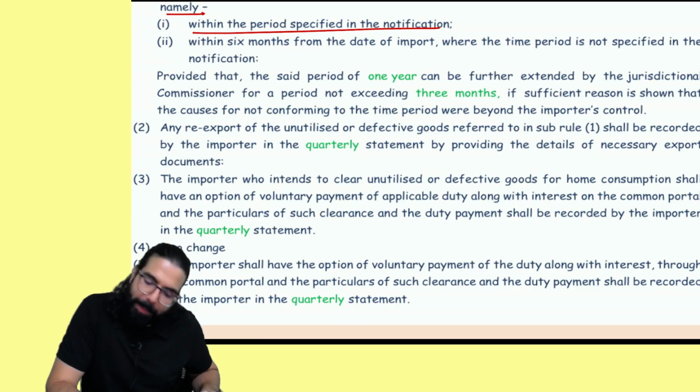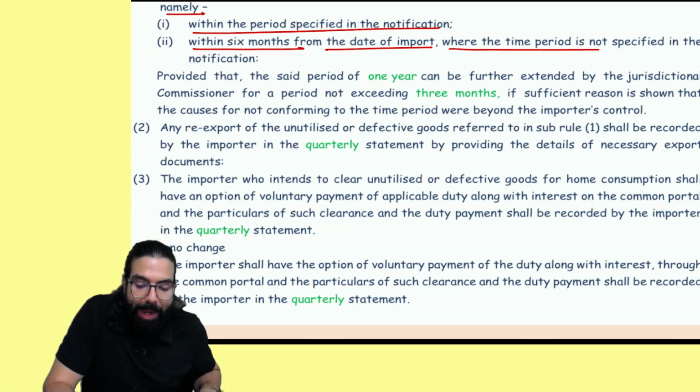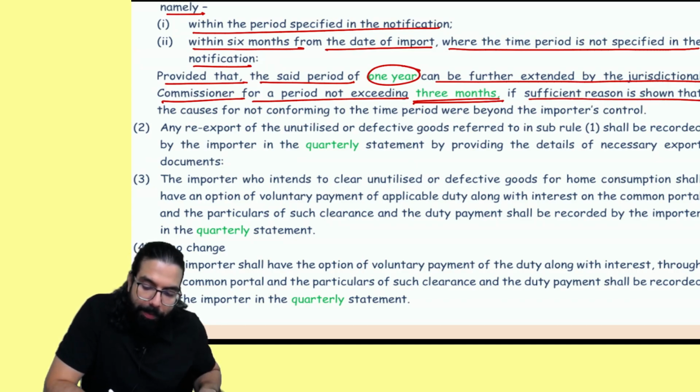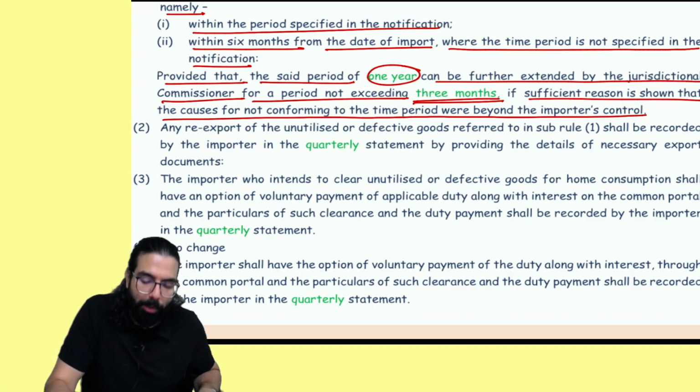within the period told in the notification or within 6 months from the date of import, where the period is not specified, provided that the specified period of 1 year can be further extended by the jurisdictional commissioner for a further period not exceeding 3 months if sufficient cause is shown that the cause for not conforming to the time period was beyond the importer's control.